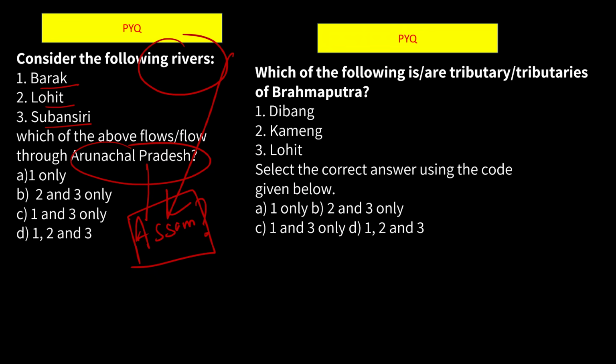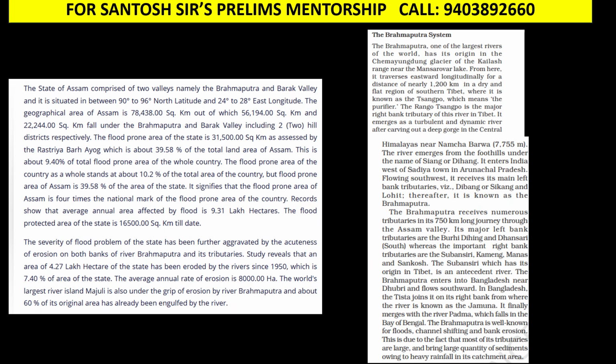flood in Assam. You can see another question: which of the following is or are tributaries of Brahmaputra river? So this question becomes very important for UPSC prelims examination. So what we are going to do is study the Brahmaputra river briefly. You can see here the state of Assam comprises two river valleys, Brahmaputra river valley and Barak valley.